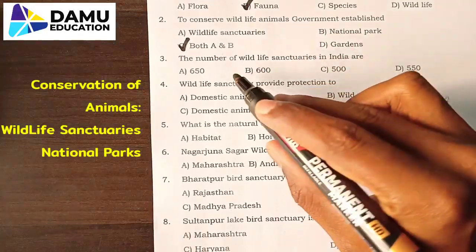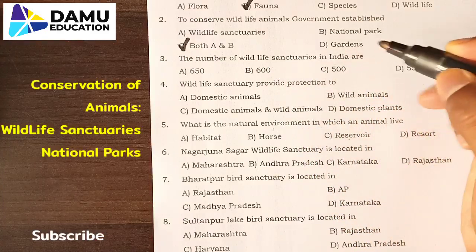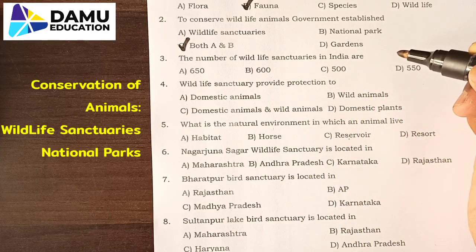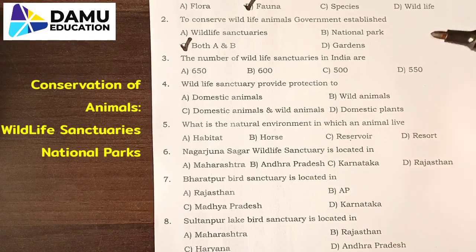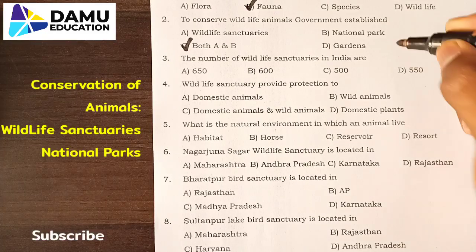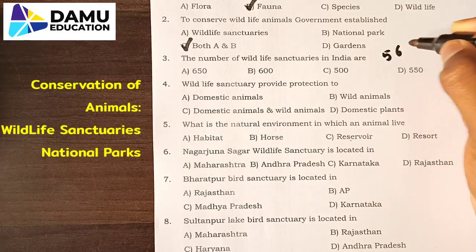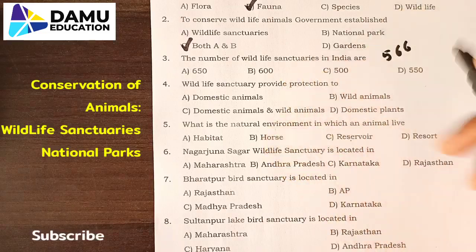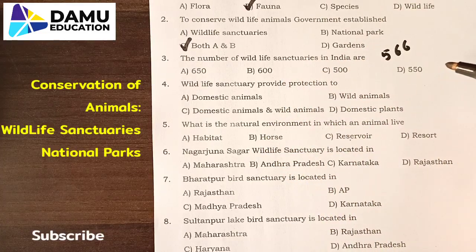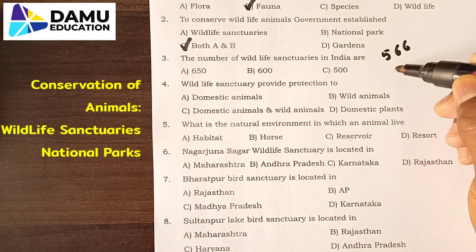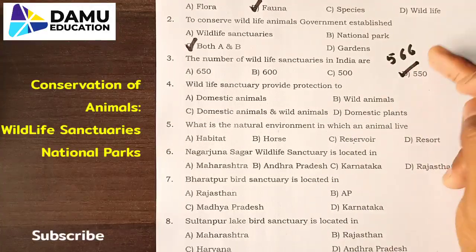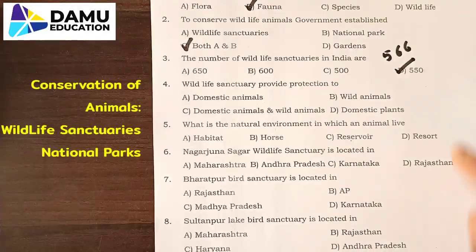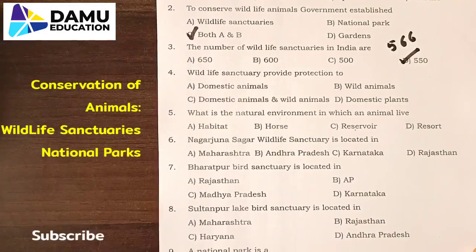Next, third one. The number of wildlife sanctuaries in India up to 2021 is around 566. How many? 566 wildlife sanctuaries are there in India. So we can go along with option D here. Exactly 566 wildlife sanctuaries are there.